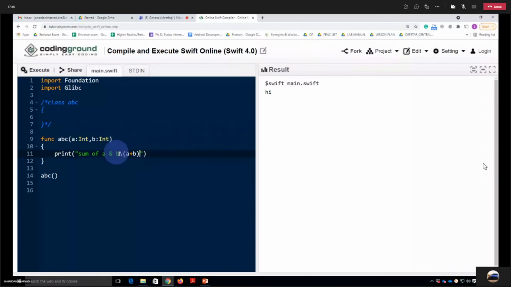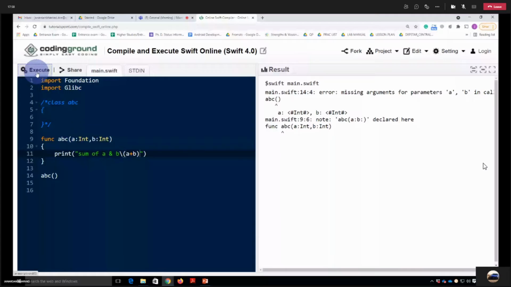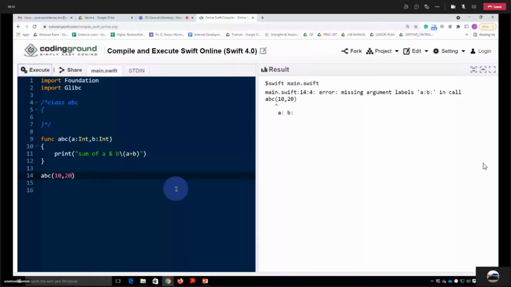Now if I try to execute, it will give me an error because it says that while calling the function, you missed the parameters. So suppose I give the parameters 10 and 20 here. Now let's execute it. It is giving us an error. What error is it showing? Please read and try to tell me what it is saying and why it is giving an error.